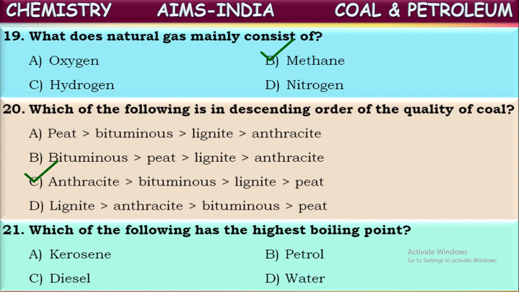All these other petroleum products contain lower boiling points only, around 50 to 60. So out of these four components given here, water has the highest boiling point. Its boiling point is 100 degrees Celsius. This is the correct answer. The remaining three are products of petroleum and they contain low boiling points only.